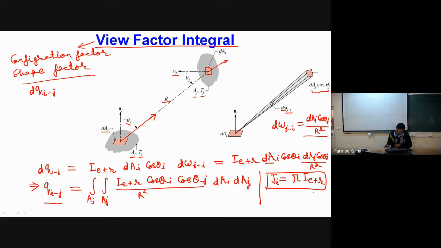So let me replace this I E plus R with the radiosity over here.